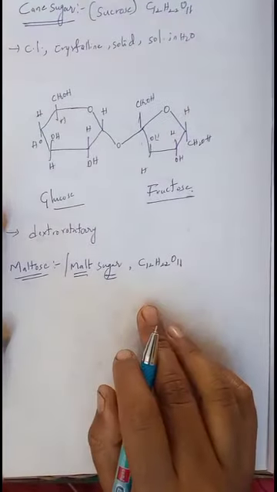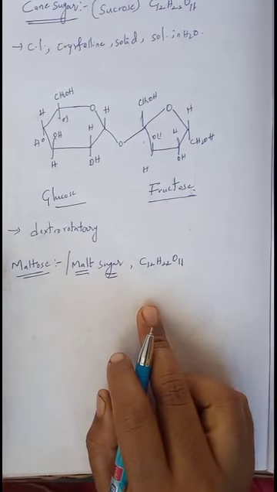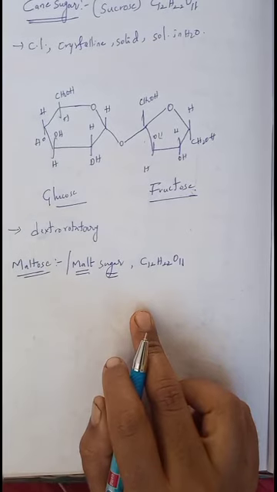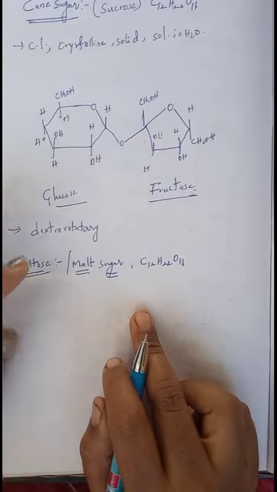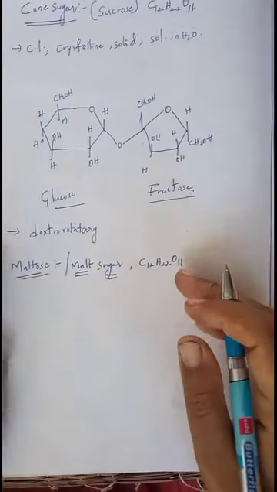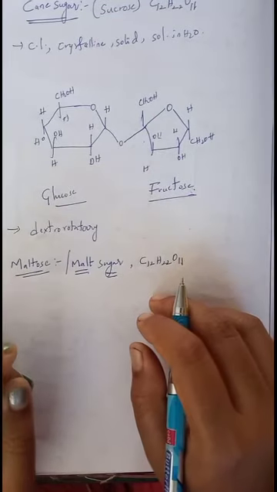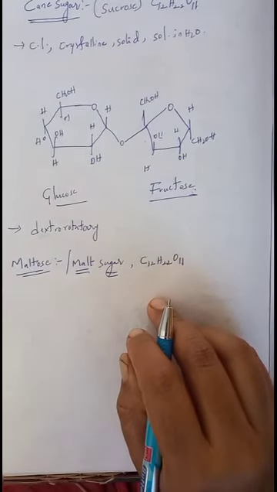It is obtained by the action of the enzyme diastase present in germinated barley or starch. Germinated barley, when treated with diastase enzyme, is converted into maltose.